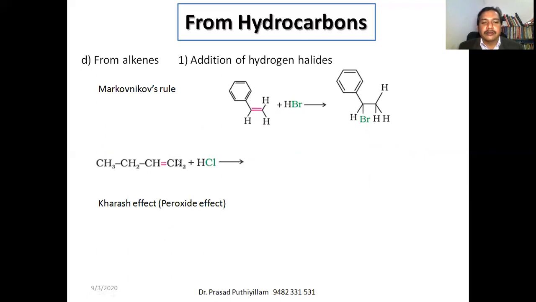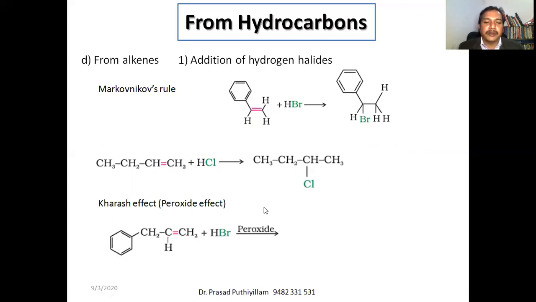Okay, so here HCl with butene. Hydrogen will be added to CH2, that will become CH3. Then chlorine will be added to the next carbon with the double bond. So we'll be getting 2-chlorobutane.